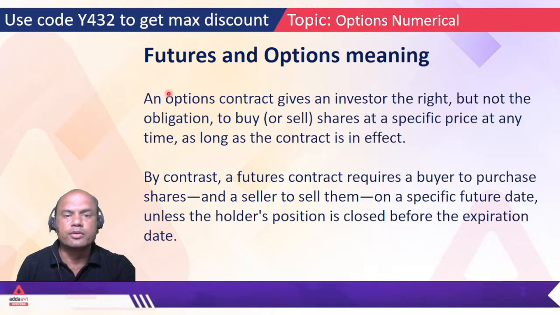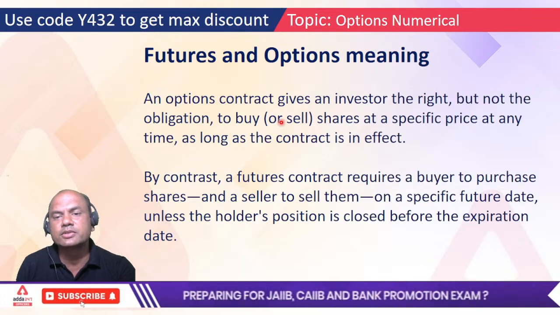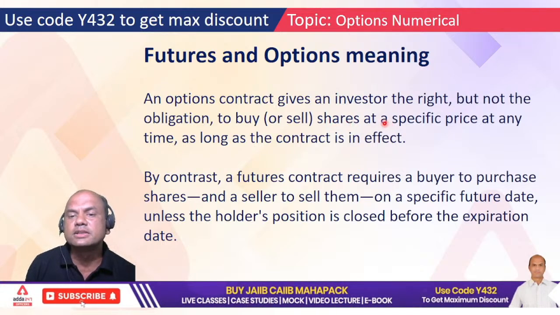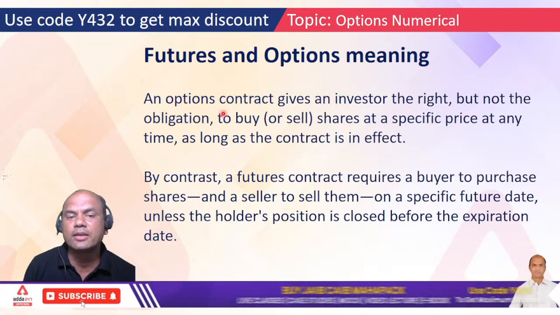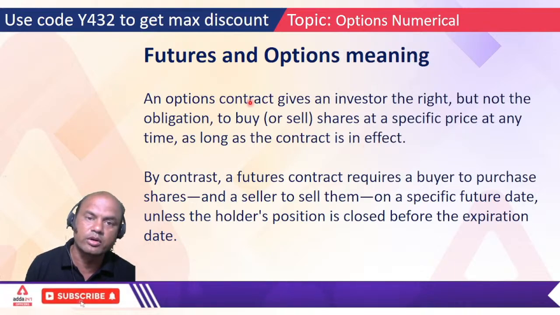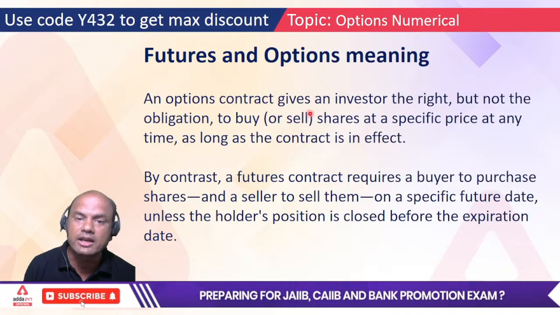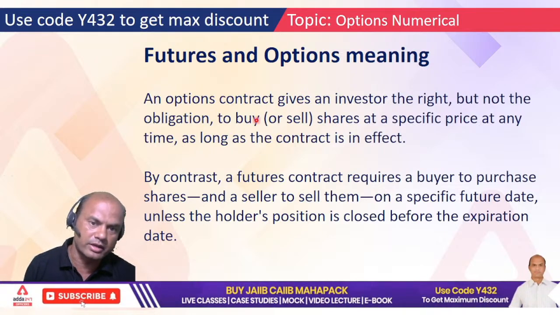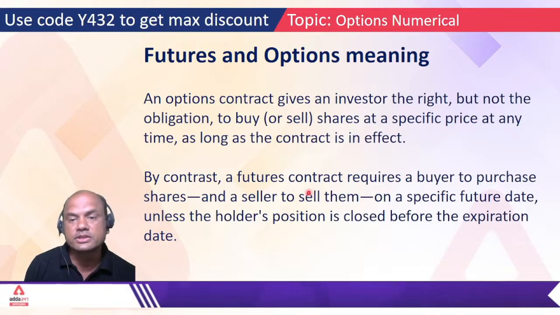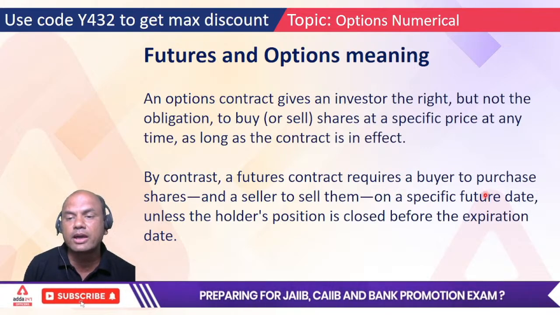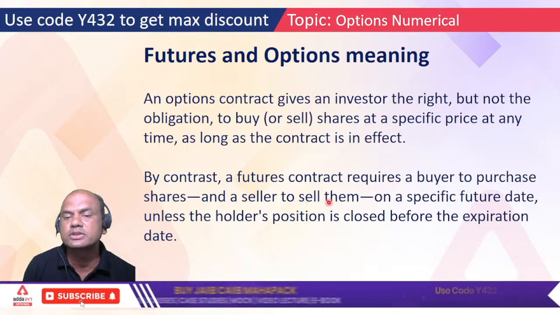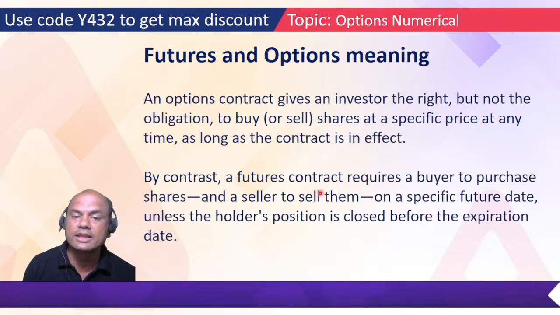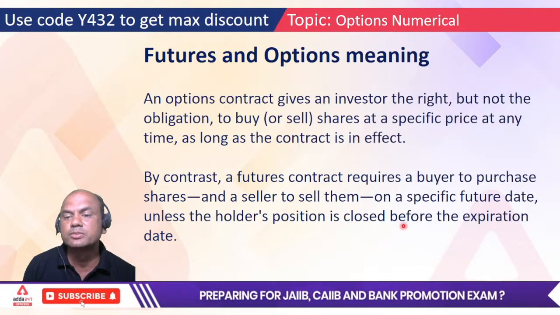So coming back, an options contract gives an investor the right but not the obligation to buy or sell the shares at a specific price at any time as long as the contract is in effect. So the option buyer will always have a right but not the compulsion to exercise the contract. Whereas in futures, the contract requires the buyer to purchase the share or the seller to sell them, either of these two, on a specific future date unless the holder's position is closed before the expiration date.